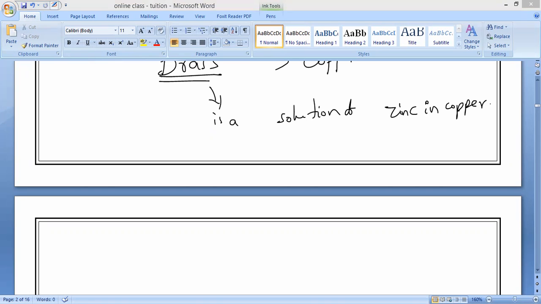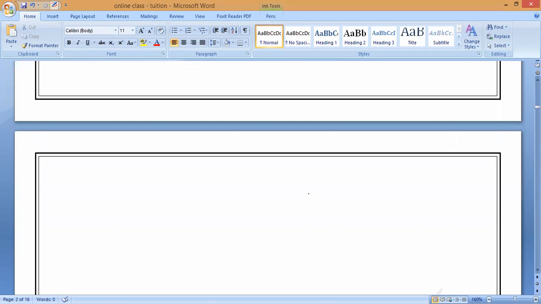That's all. Not directly, sir, one piece of brass, one piece of zinc and one piece of copper, keeping them together. Is it called brass? No. They used to melt them. Do you understand, all of you? They will melt. That is called molten zinc.